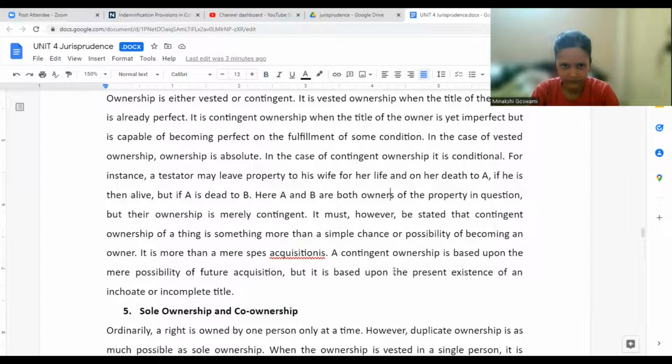It is not that after the father dies, the son will for sure get the property. It is not like that, because there is the wife coming in between, there is A coming in, B coming in. So it is more than that. A lot of conditions will have to be satisfied. It's not that simply the testator dies and the property comes to A or B. There are other things also coming into play over here.